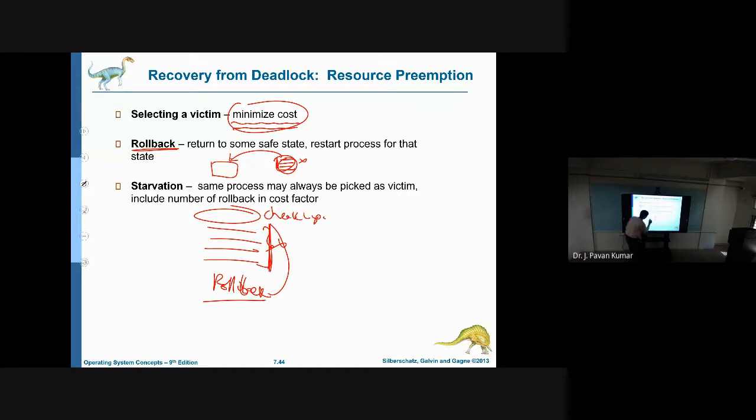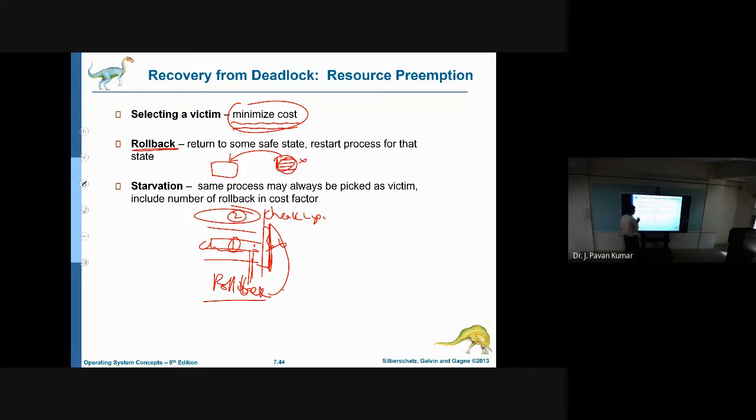Suppose you have checkpoint 1 here, this is 1, this is 2. If you roll back to checkpoint 2, up to this all will be cancelled. If you roll back to checkpoint 1, then these will be cancelled. Like that, the rollback command is to restore the previous safe state.